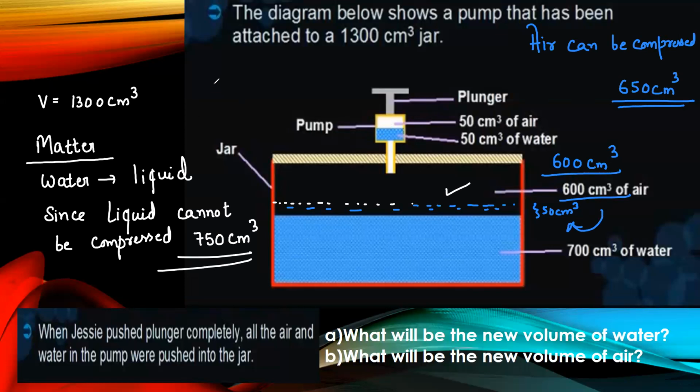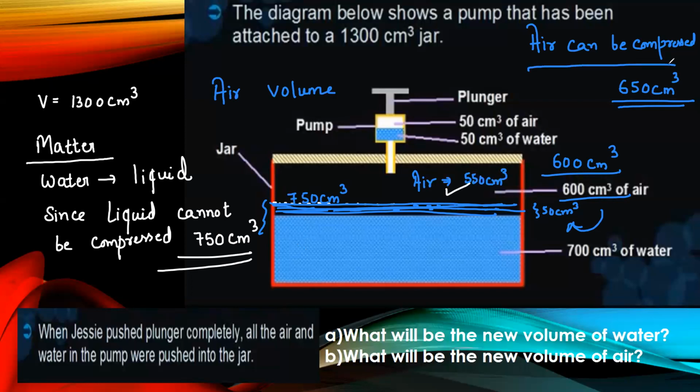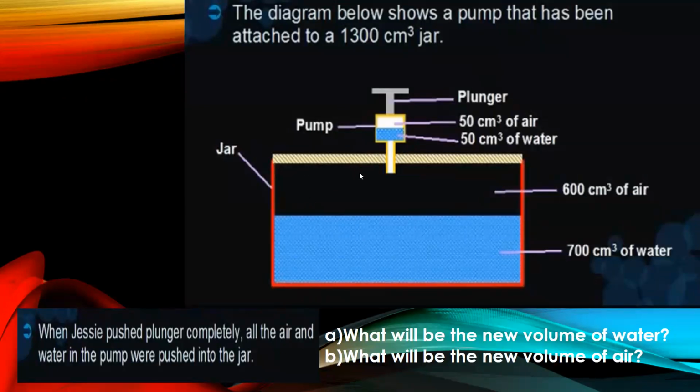To be very frank, the air volume will decrease. Why? Because now the new volume of the tank with water is 750 centimeter cube. This is now the new volume of water. So only the remaining space will be occupied by air. So how much will it be? 550 centimeter cube. So we must write air can be compressed and water cannot be compressed. So the new volume of air will be 550 centimeter cube. This was the question asked in the Global Science paper.